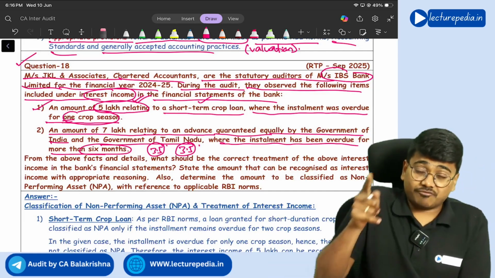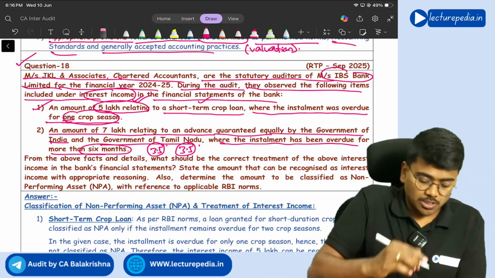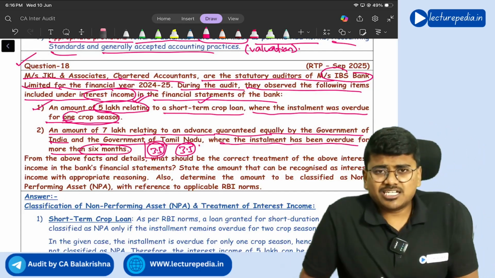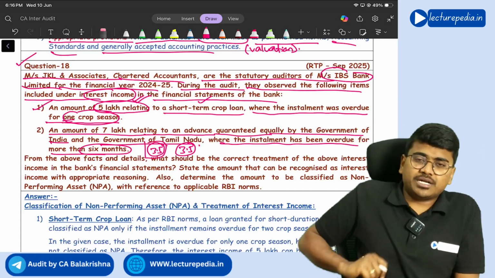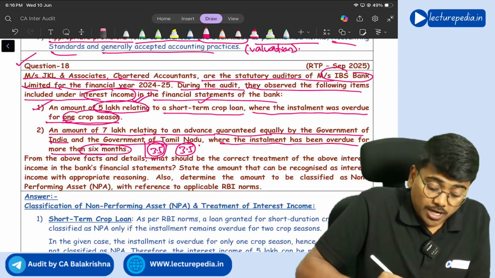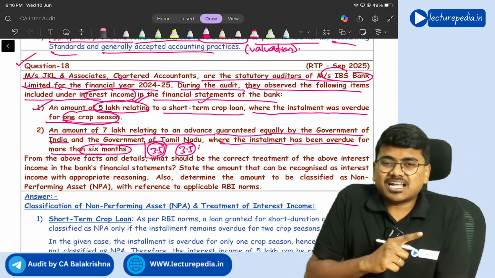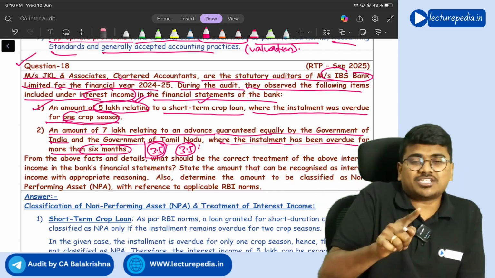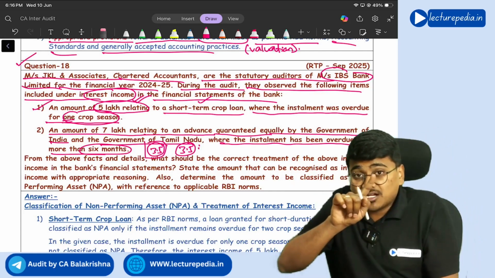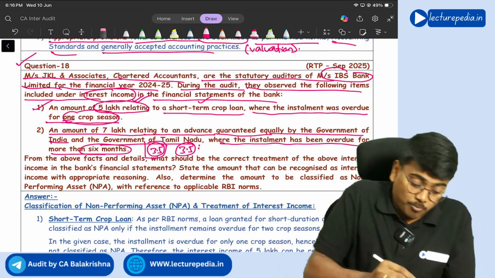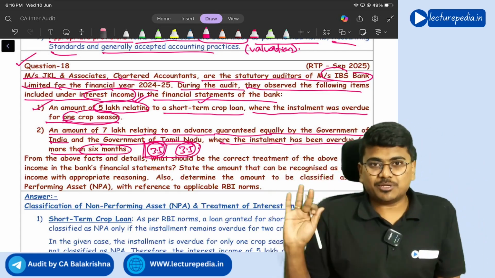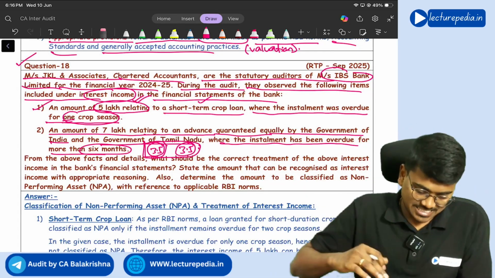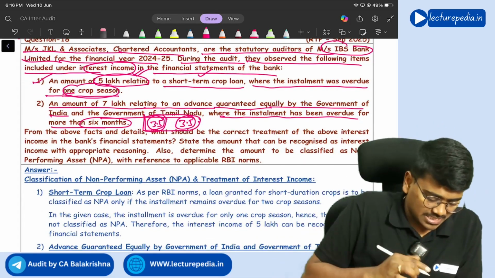Understood? But for the purpose of provisioning, only 3.5 lakh which is guaranteed by state government should be treated as NPA. 3.5 lakh guaranteed by central government should not be treated as NPA. Why? For the purpose of provisioning. But for the purpose of income recognition, both should be treated as NPA only, and you should not recognize the complete 7 lakhs. Got it? Yes. Now, what is the question they are asking?